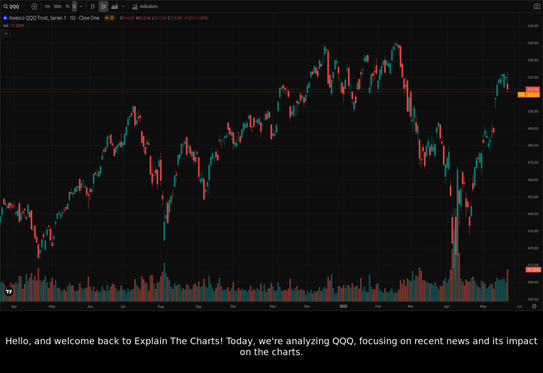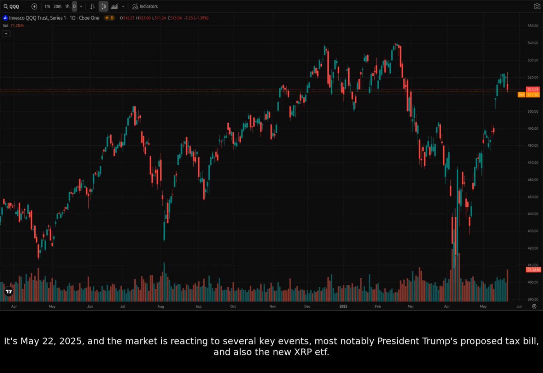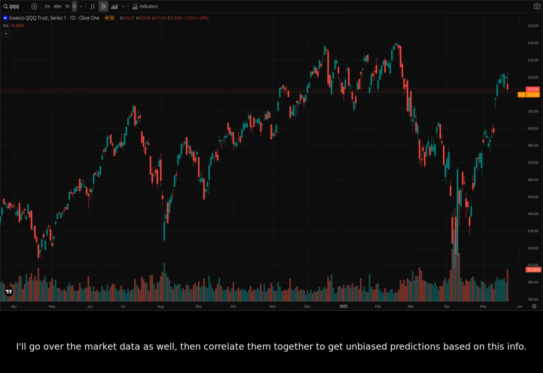Today, we're analyzing QQQ, focusing on recent news and its impact on the charts. It's May 22nd, 2025, and the market is reacting to several key events, most notably President Trump's proposed tax bill and also the new XRP ETF. I'll go over the market data as well, then correlate them together to get unbiased predictions based on this info.